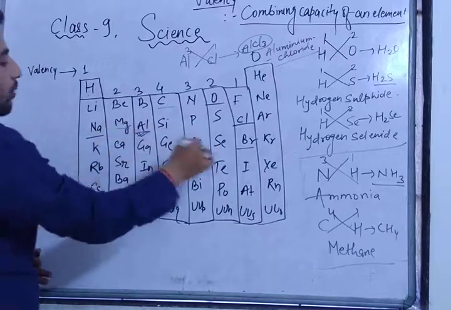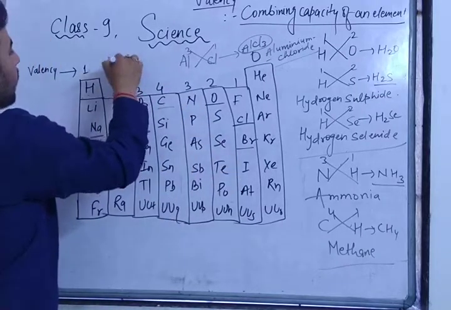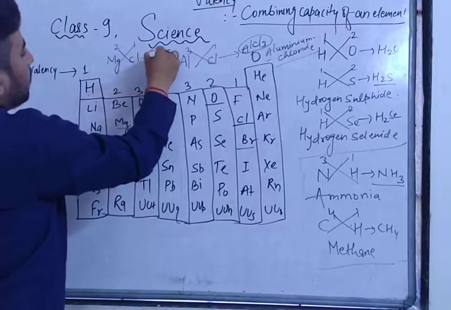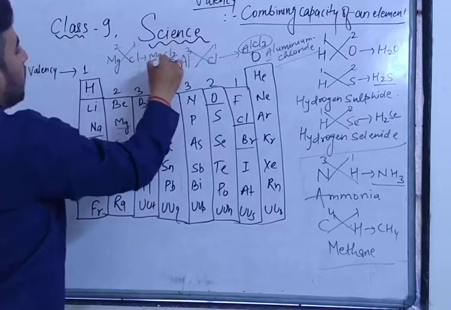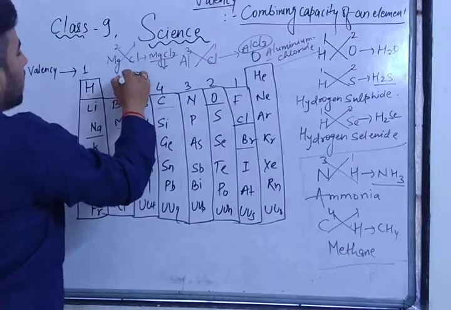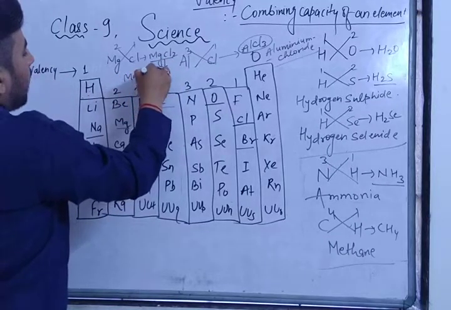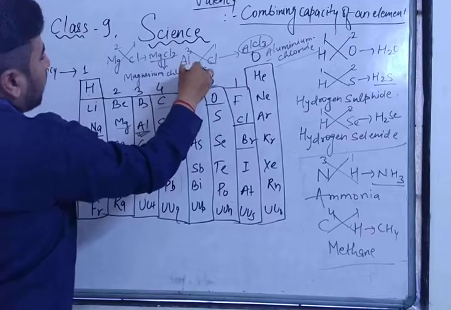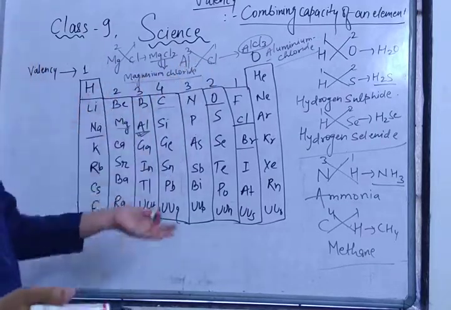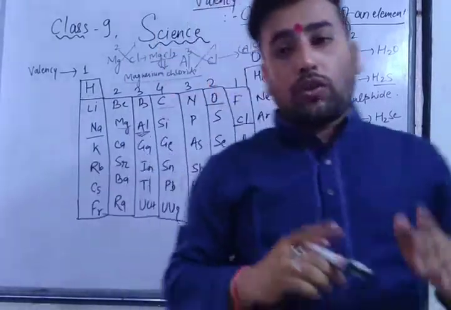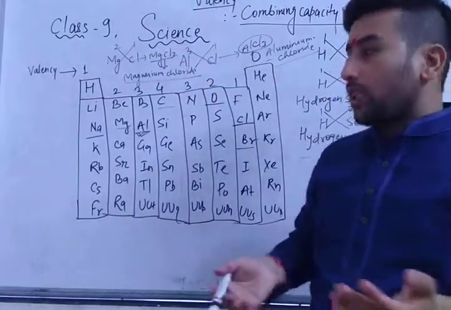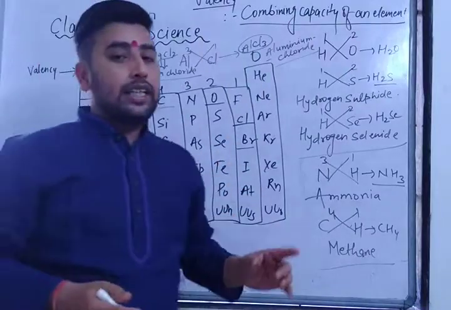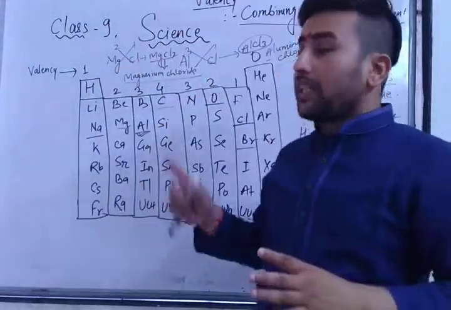If you want magnesium and chlorine, Mg valency 2, chlorine valency 1. So what will that be? MgCl2, right? What is the name of MgCl2? Magnesium chloride. Got it? Whatever compound you want to make, you must know the valencies so you can form the compound. I hope that you all are understanding. If you are not understanding, then I will write some of the valencies.